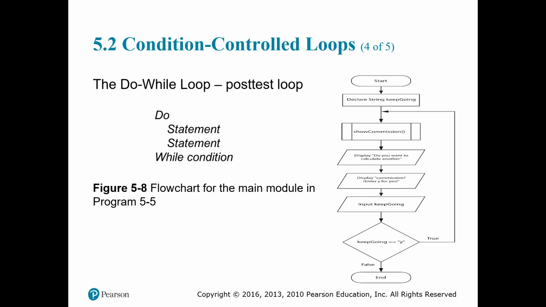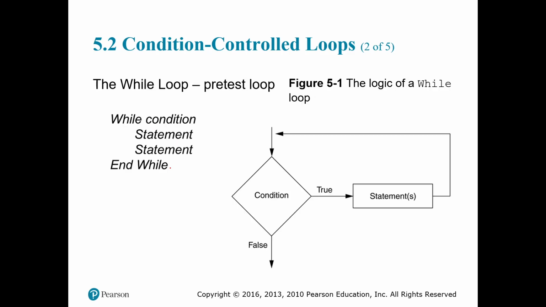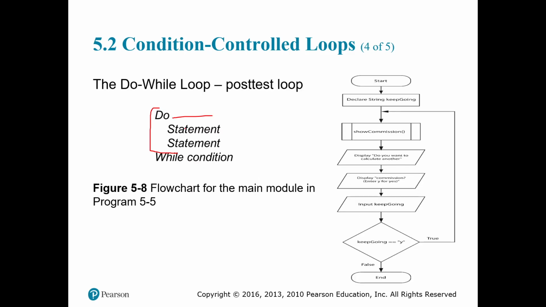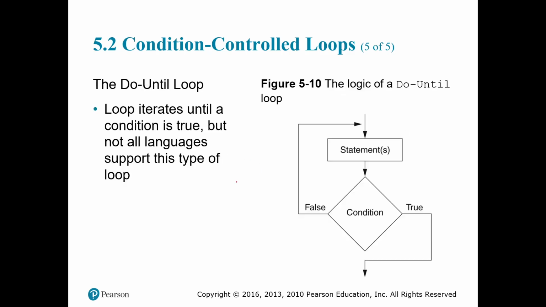A do while loop is a post-test loop. What it means is that we're going to do something first. You see here, there are no conditions, there's nothing for us to check. So we're going to do something with the code, with our program, and then we're going to check the condition. The difference between these two is that a while loop checks the condition first. Just remember that. A do loop does something and then checks the condition.